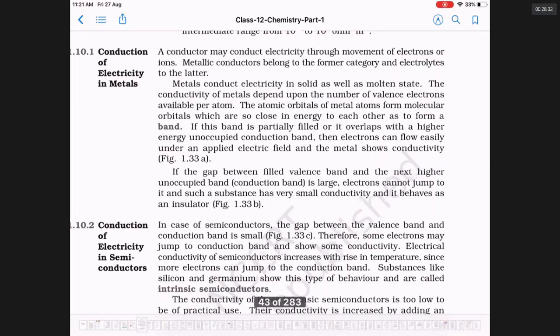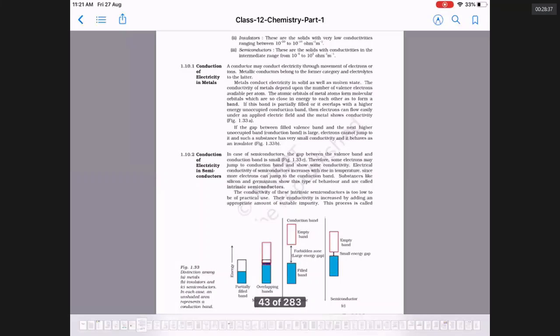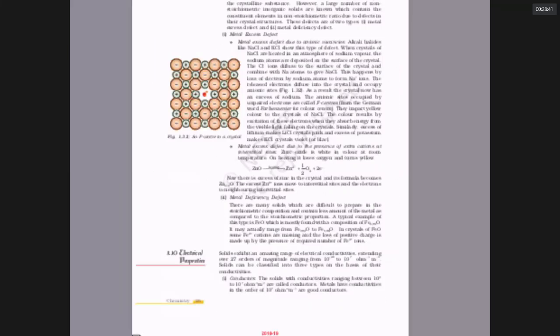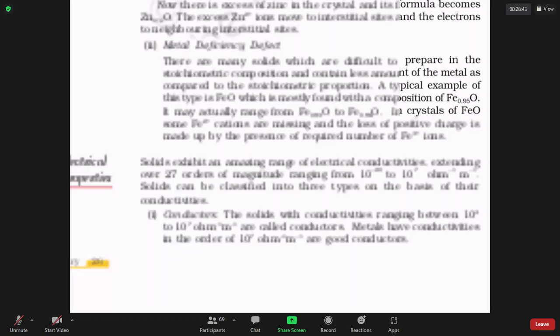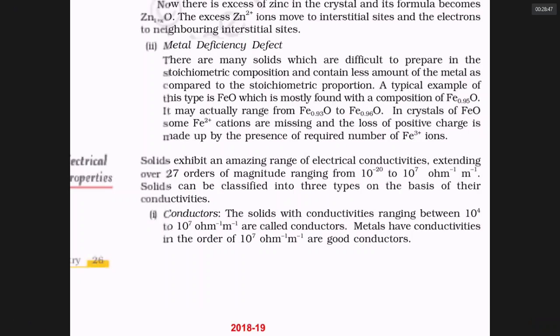A conductor is like copper, silver, aluminum. They are all very good conductors. If you measure their conductance, it is in the order of 10 to the power 7 ohm inverse per meter. If it varies between 10 to the power 4 and 10 to the power 7 ohm inverse per meter, that is conducting nicely, and that is called a conductor.